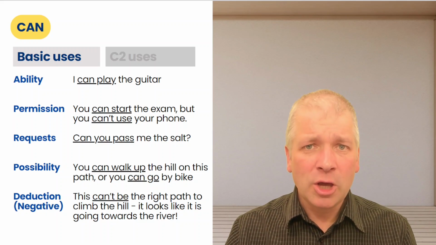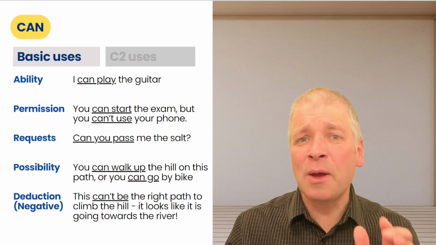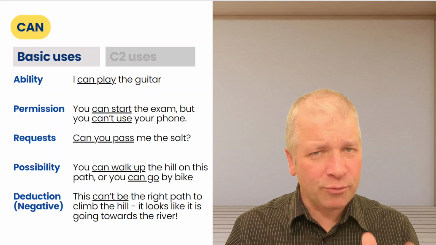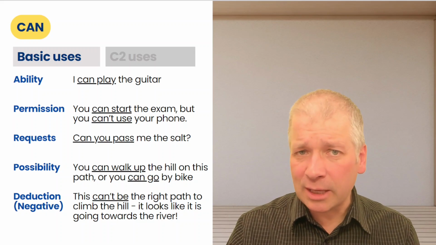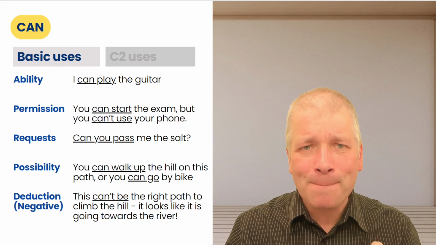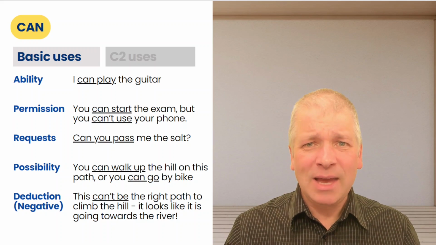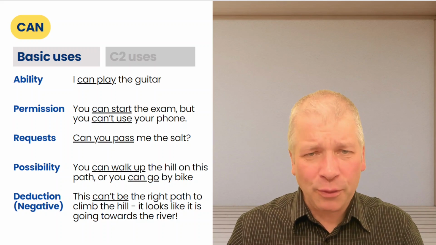With permission, you can start the exam, but you can't use your phone. Someone tells you if it's permitted or not. With requests, can you pass me the salt? With possibility, you can walk up the hill on this path or you can go by bike. In other words, it is possible to do either one thing or the other thing.